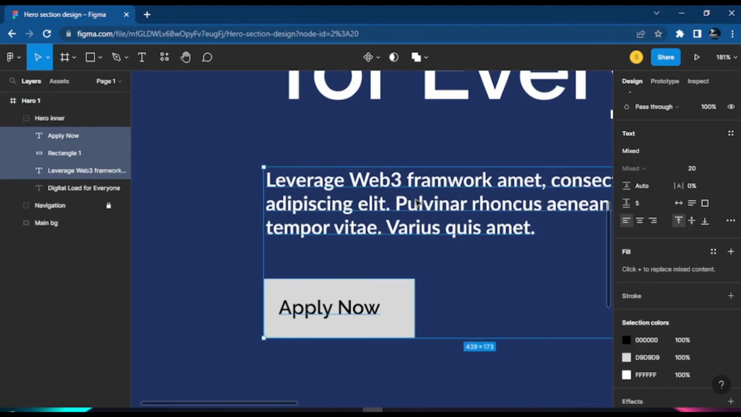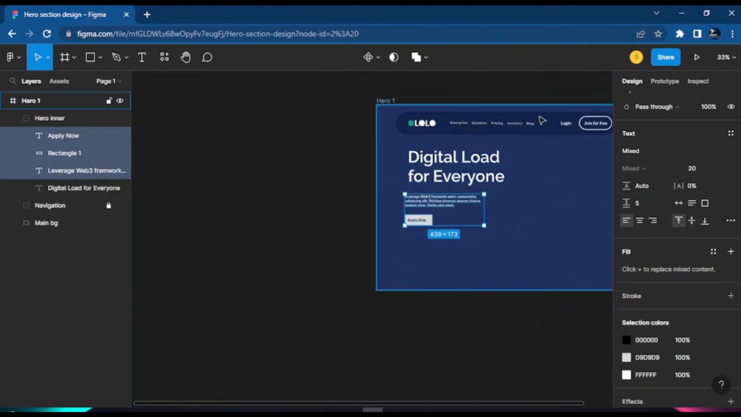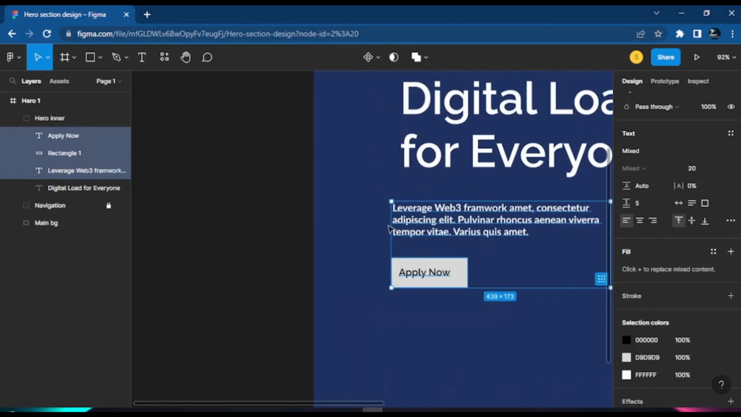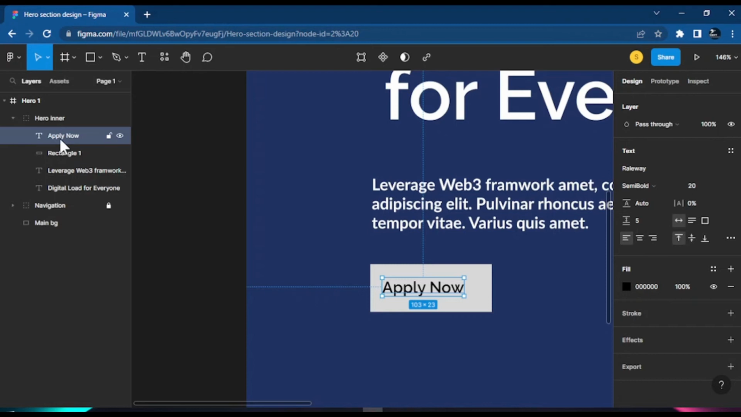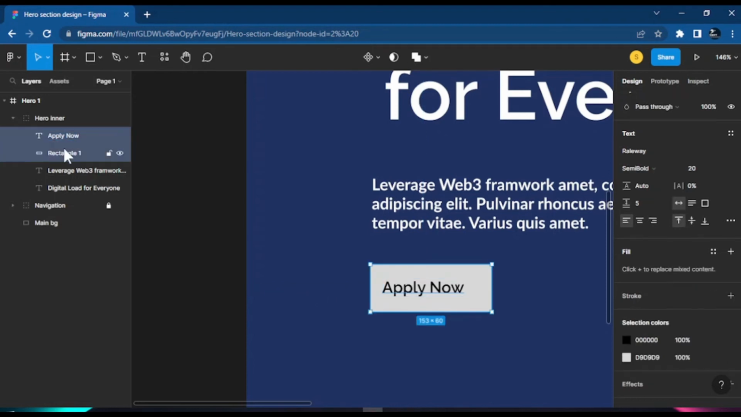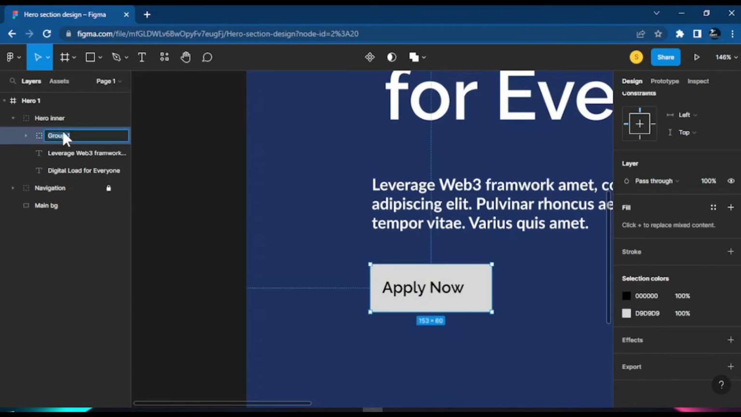So now all these text you see say they no go config come out of the hero inner again. Okay. Now we dey do the call to action. So make we just call this apply button. Make we just call them CTA1. So we go first wrap up in a group, and then Control G to group up, and then we'll just call them CTA1. Okay.